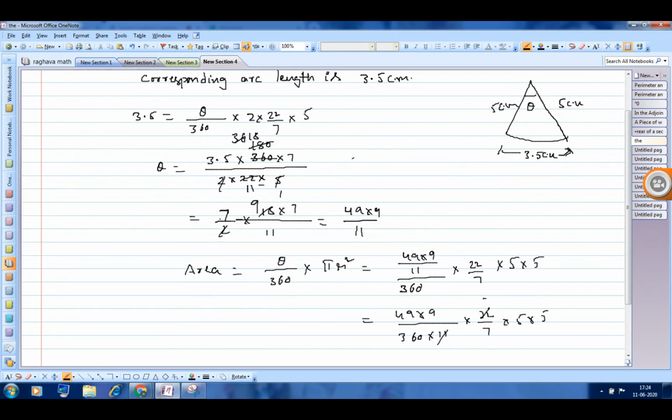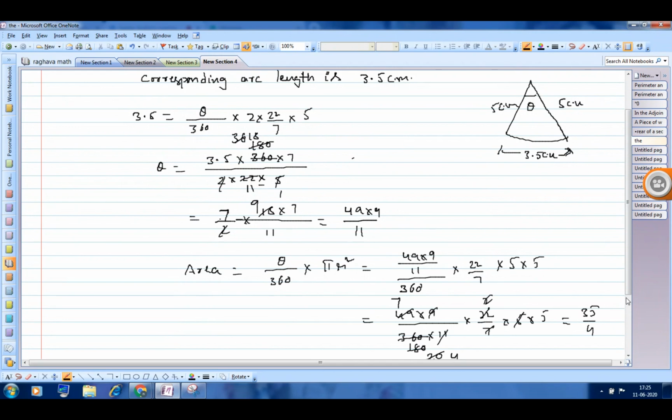So 11 2 times, 7 7 times, 2 180s, 9 20 times, 5 4 times. So the answer is 35 by 4 centimeter square. What is the value? 35 by 4 is 8.75.